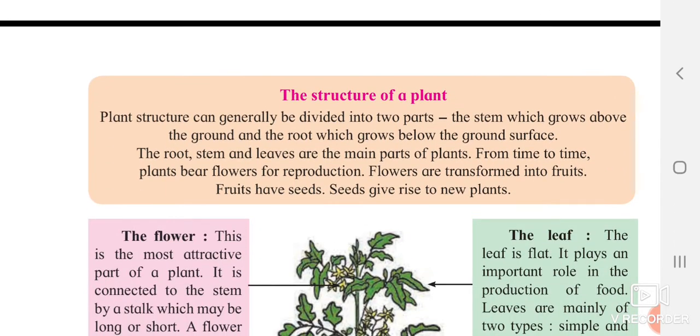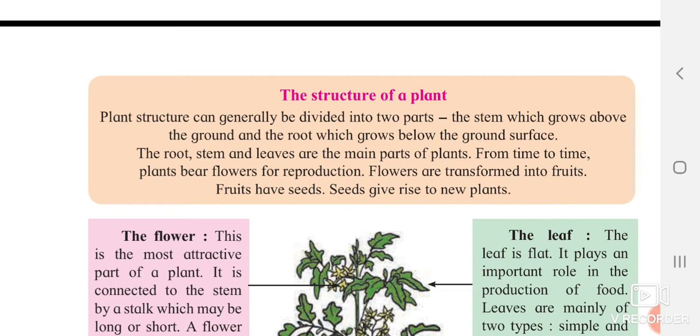Plants are generally divided into two parts: the part of the stem which is growing above the soil, and the part which is growing below the soil. The root, the stem, the leaves are the main parts of plant. From time to time, plants bear flowers for reproduction. Flowers get transformed into fruits, and fruits have seeds, and again those seeds give rise to the new plant. So there is a reproduction process.